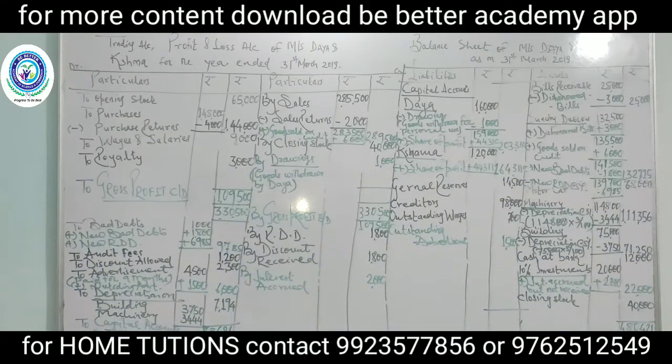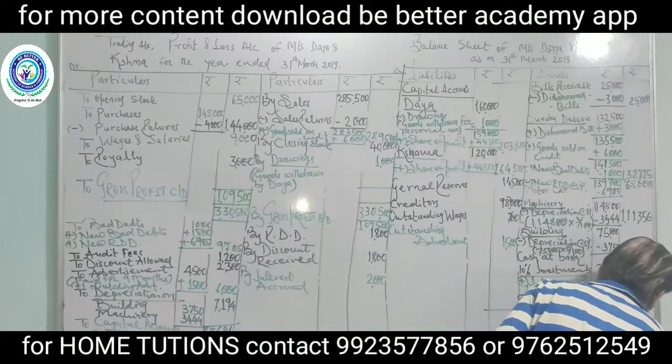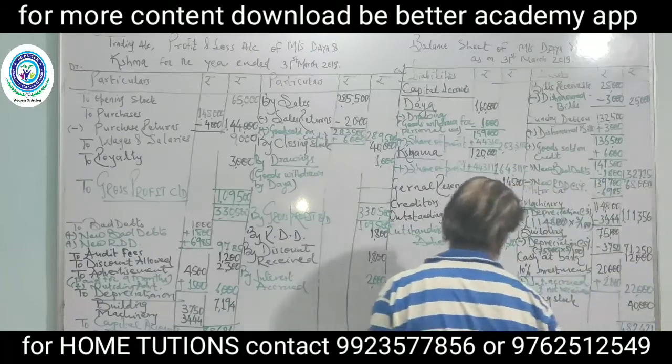4,80,421 is the total of balance sheet. Sorry, 4,82,421.